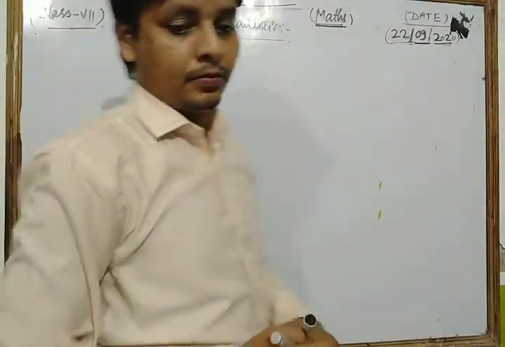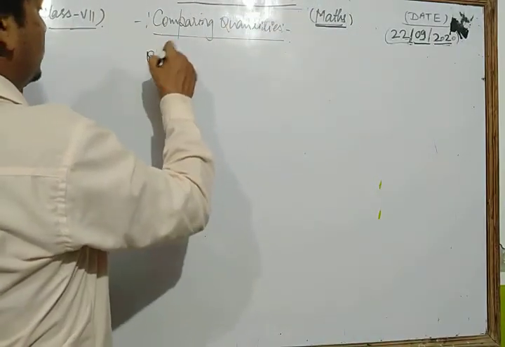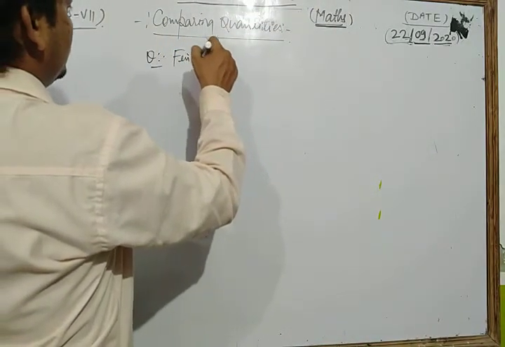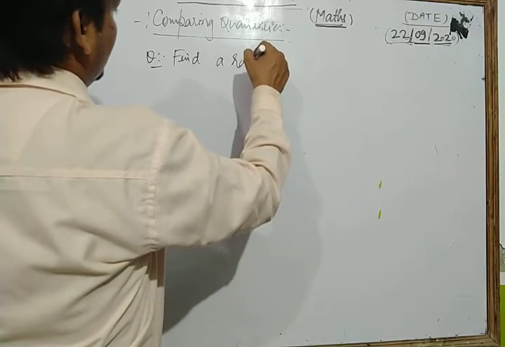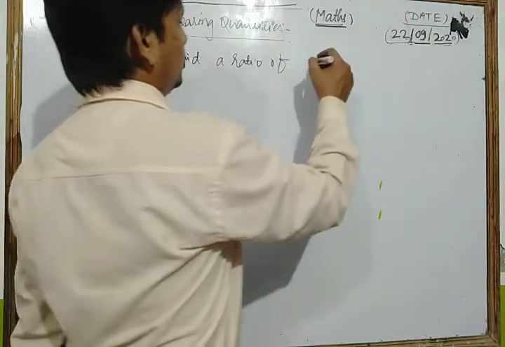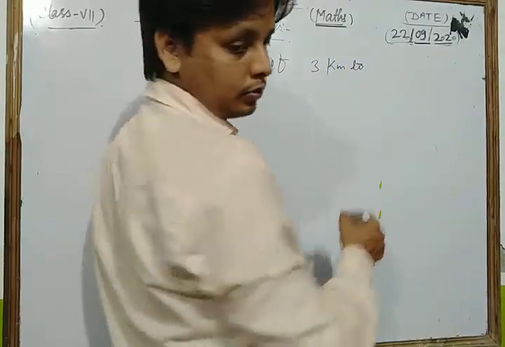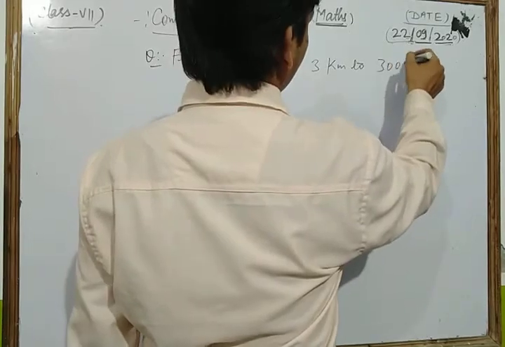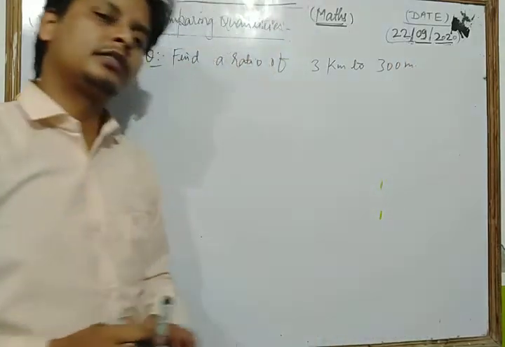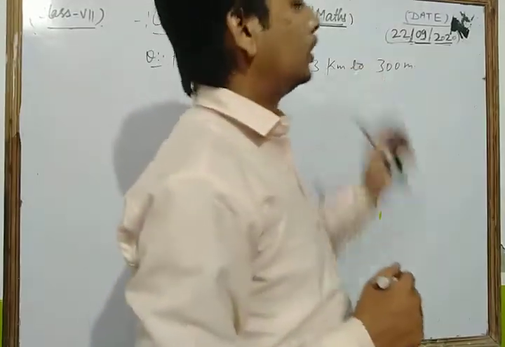Now let's see a question. Find the ratio of 3 kilometer to 300 meter.